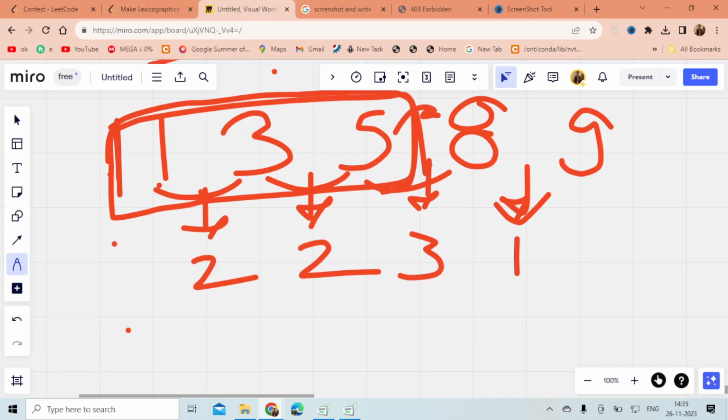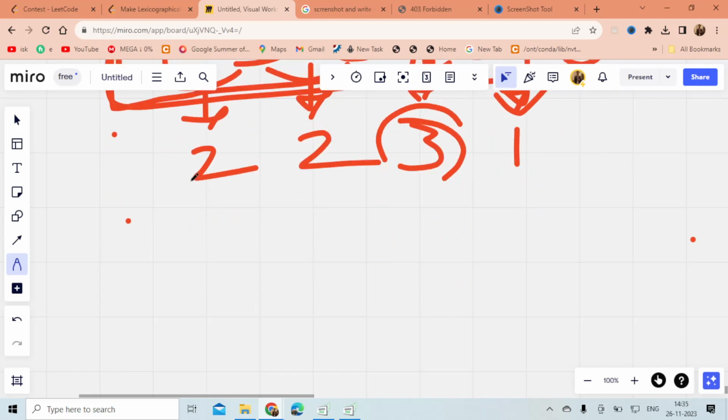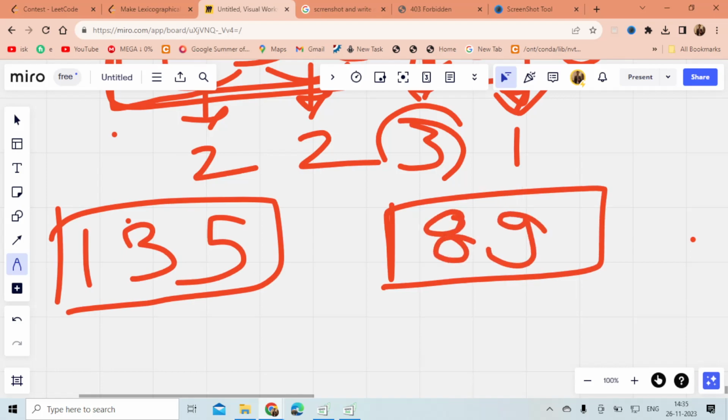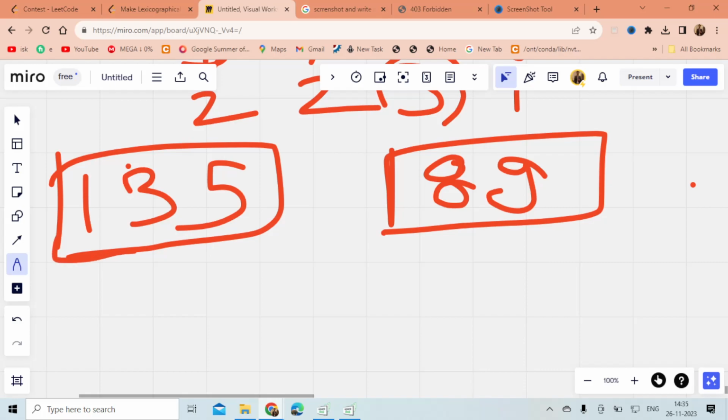I am not able to swap 8 with any of these numbers because the difference is going to be greater than 2, because the difference is 3. Can I swap this element with this? Yeah. So what I get from here is two groups: 1, 3, 5, and the second group is 8, 9.